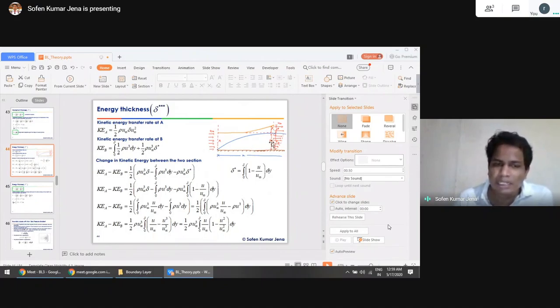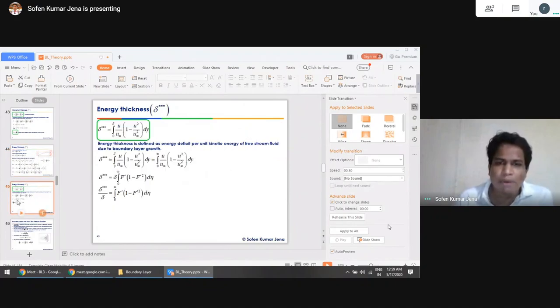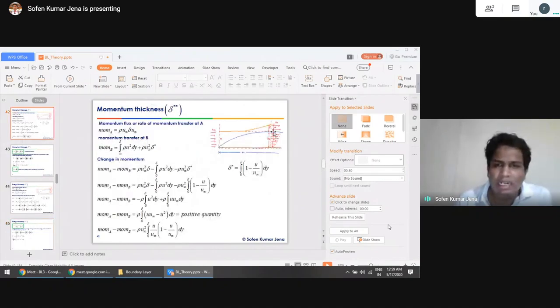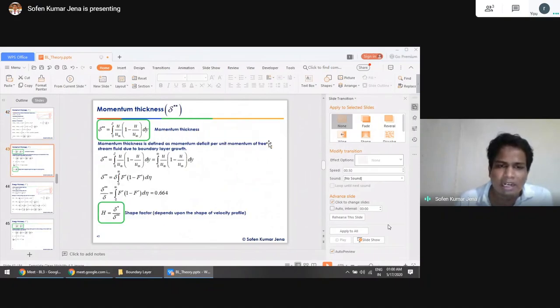As a whole, the total kinetic energy is constant, so some is compensated in this zone. Similarly, momentum here is not equal to momentum here. The loss of momentum is represented by momentum thickness, and the loss of kinetic energy is represented by energy thickness.